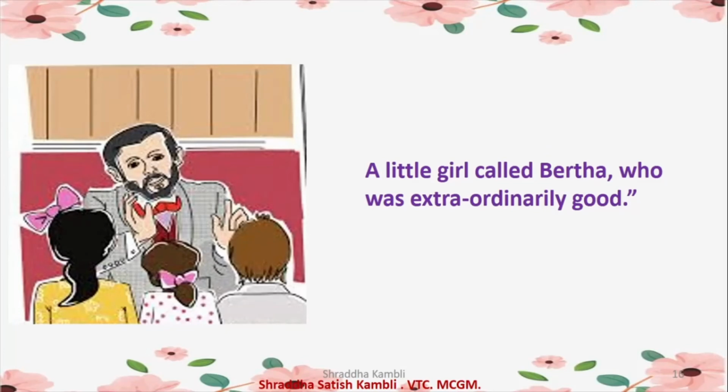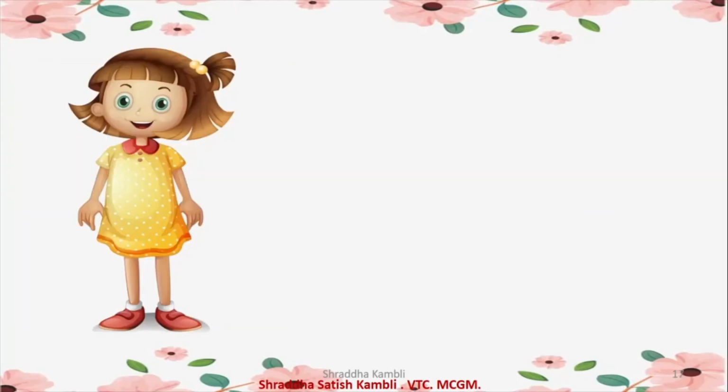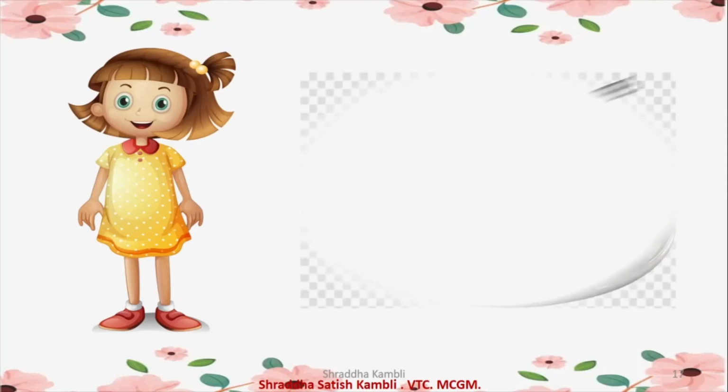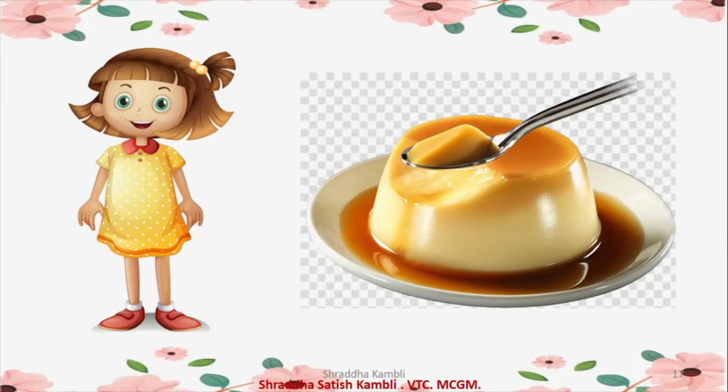He also starts by saying that there was a girl who was very, very good. That is, she was extraordinarily good. Now, when he starts the story in this way, the children again get bored. But he says, don't worry, my story has got a twist and I will tell you what the story is about. Okay, so he tells them that this particular girl, she was so good that she would listen to her mother and she would eat the milk pudding that her mother would serve for her.